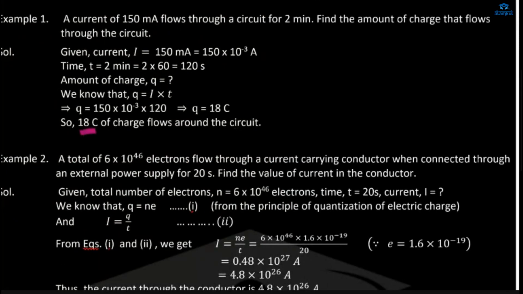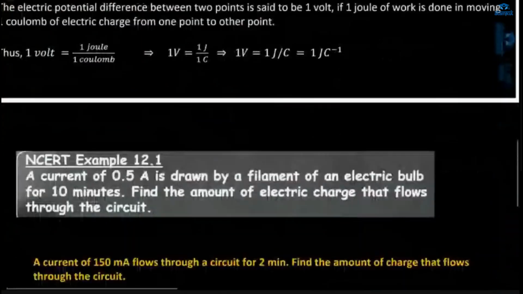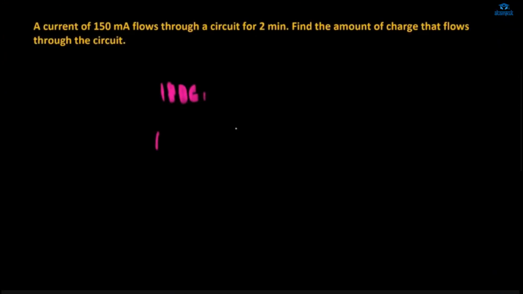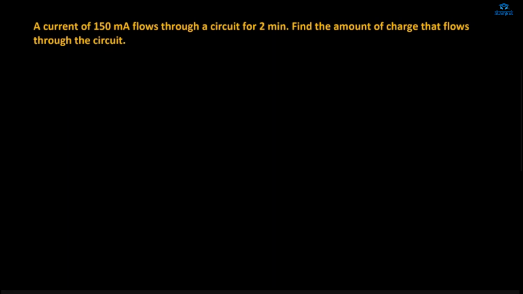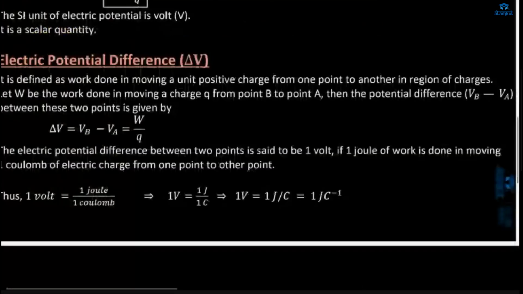No, it's 18 coulomb. Find out where you have made the mistake. Should be 180. No, sorry, it should be 18. Can you repeat? 18 coulomb. So I've written here, the answer will be 18 coulomb. Yeah, okay. Done, Sophia? Yes, ma'am. So tell me now, have you got the answer or not? 18 coulomb. Yeah, I got 18 coulomb. This is what I'm asking. Okay, then you have got 18 coulomb.